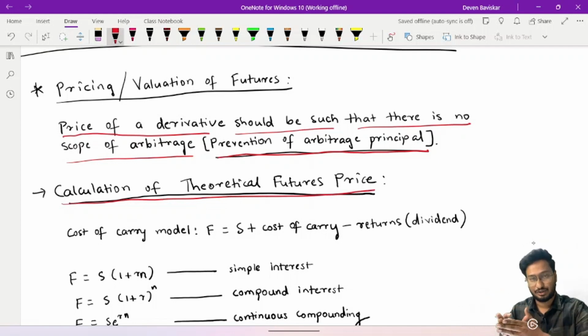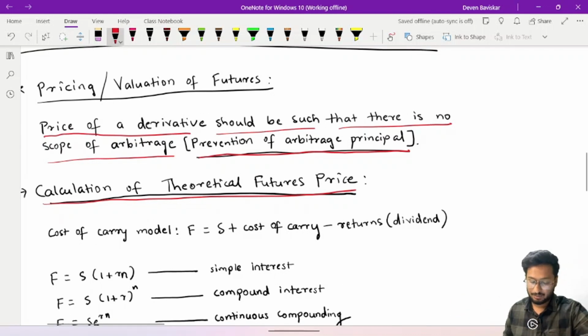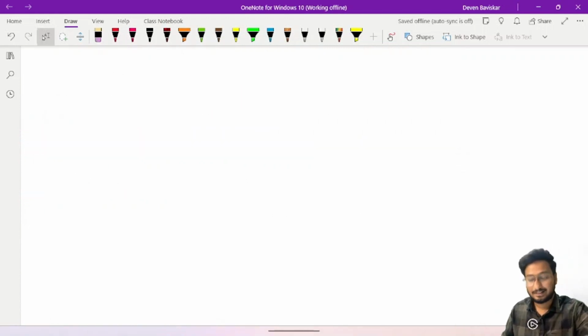Calculation of futures price in theory as per this principle is called the theoretical futures price. Let's understand this prevention of arbitrage principle through an example.